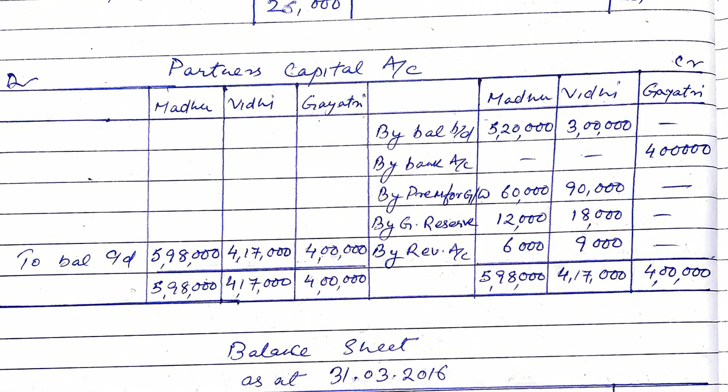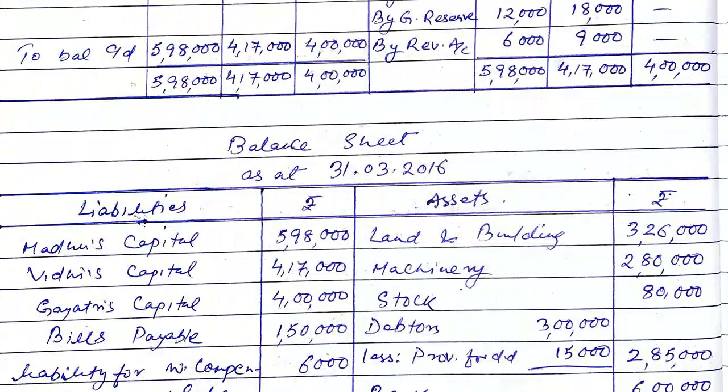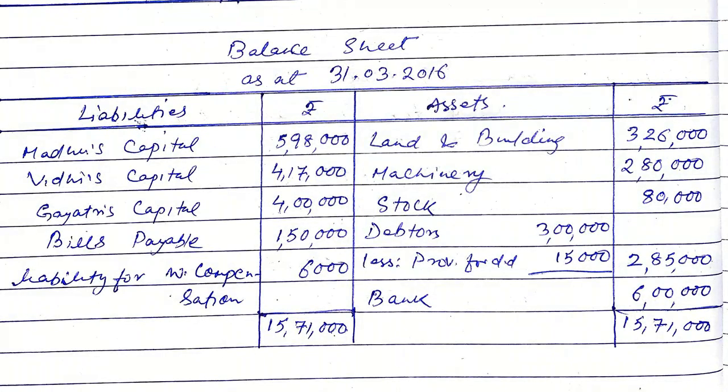So on these values we will now prepare the balance sheet. See the balance sheet. Land and building has increased by 26,000. Now the new value of land and building is 3,26,000. Machinery will remain the same, 2,80,000. Stock will remain the same, 80,000, since there is no revaluation for it.